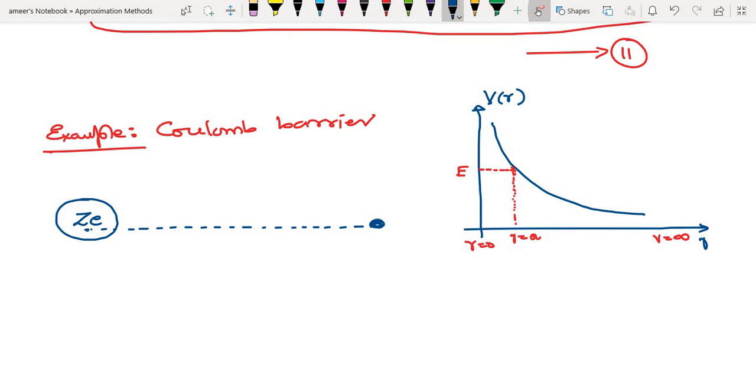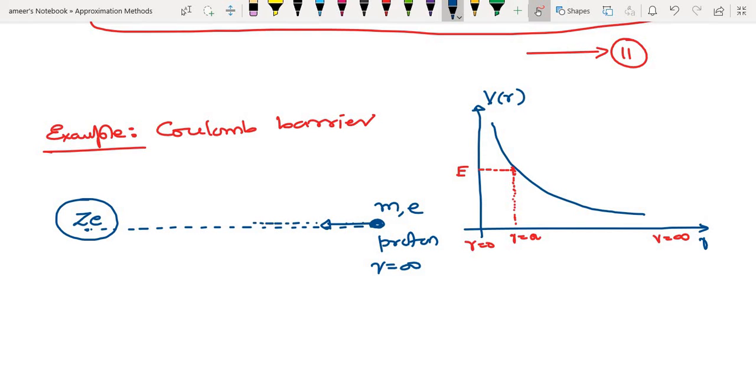So let us say for example the nucleus is at rest. There is a particle of mass m going towards the nucleus. It has a charge e, a proton. So it's going from infinity, it's going from infinity, and coming close to the nucleus.